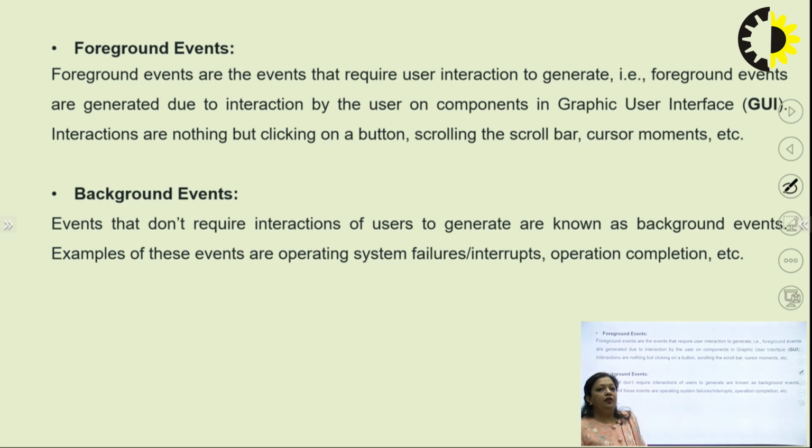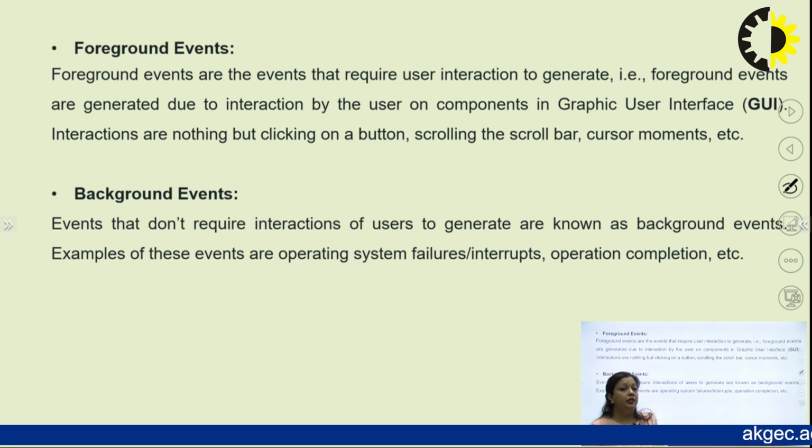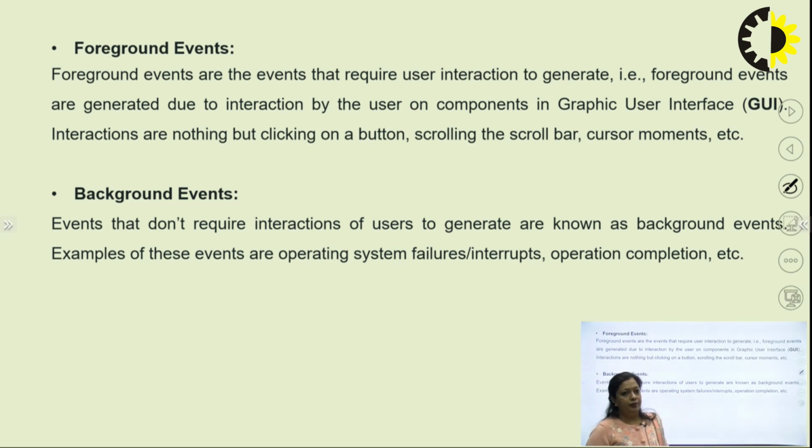The foreground event will always require a user to interact with a GUI that finally results in the generation of an event. But a background event doesn't require any user interaction. They are automatically generated by the system in the background. Any failure in the operating system is one of the examples of a background event.